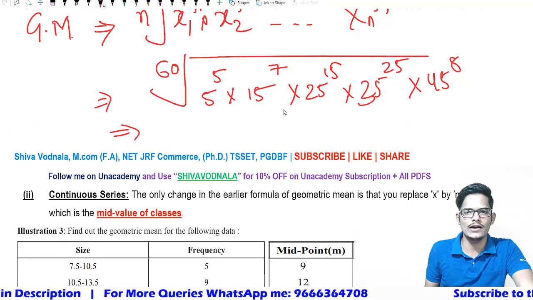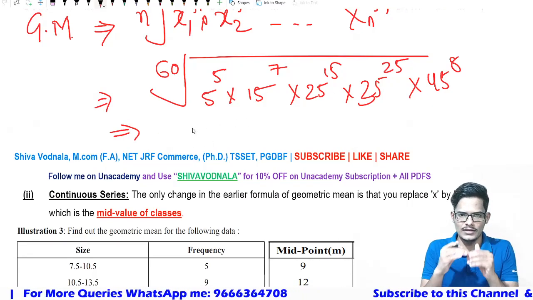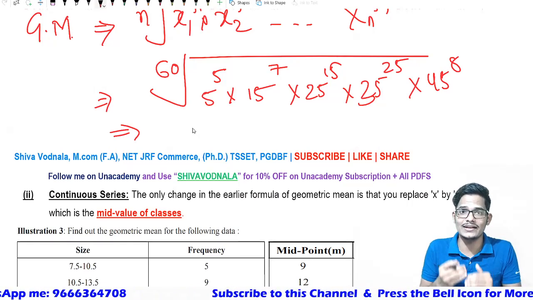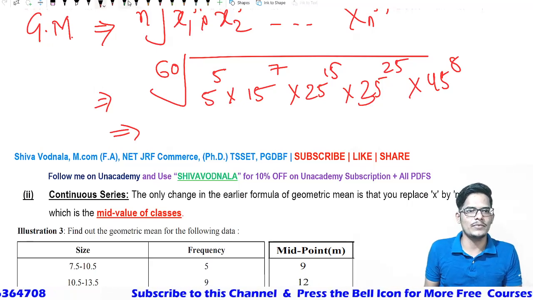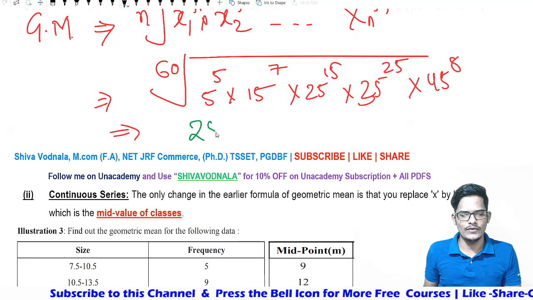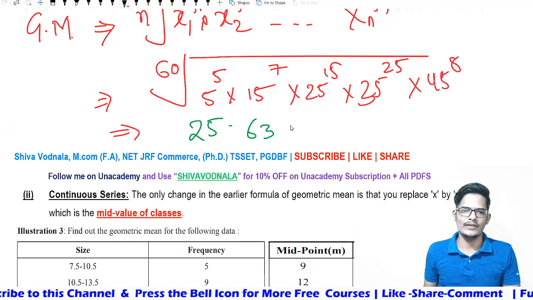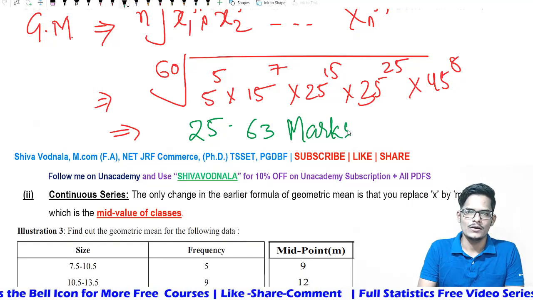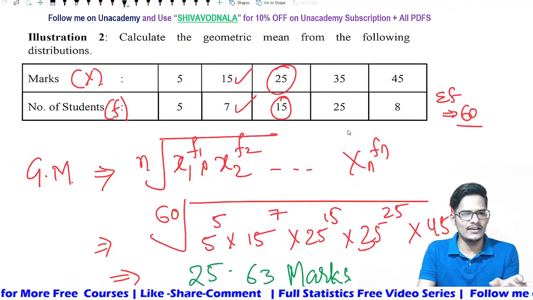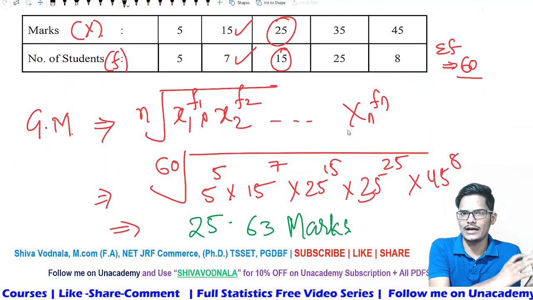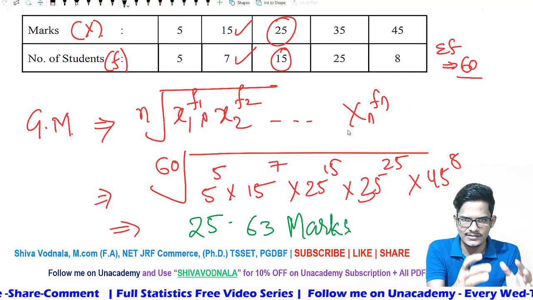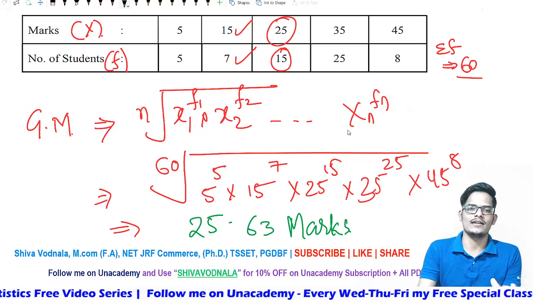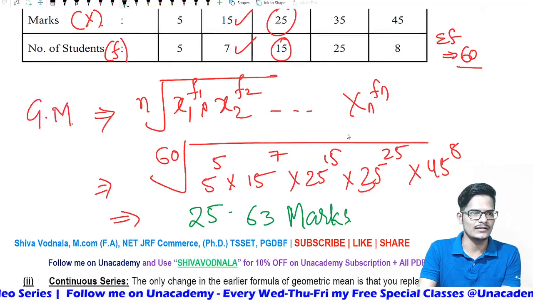I don't want to give the exact number, but you can calculate the final answer, because this type of calculation will not be given in our exam. I'm just trying to give you the idea of how to calculate. The final answer will be 25.63. Yes, 25.63 marks is the geometric mean over here. This is the discrete series. Here frequencies will be involved. The only difference between the individual series and the discrete and grouped data is the frequencies, and the power of frequencies will be there in this.